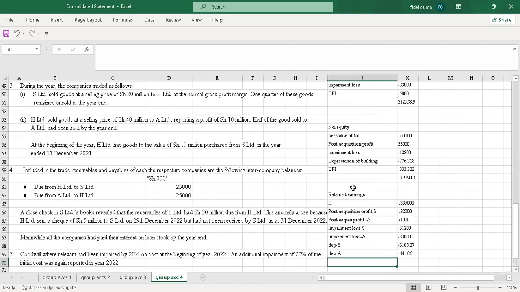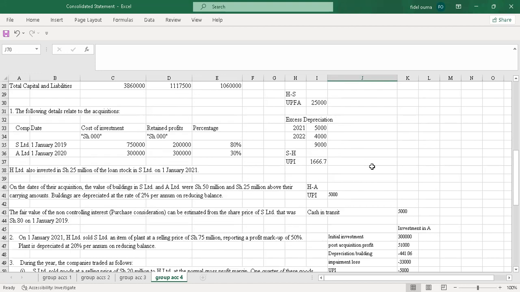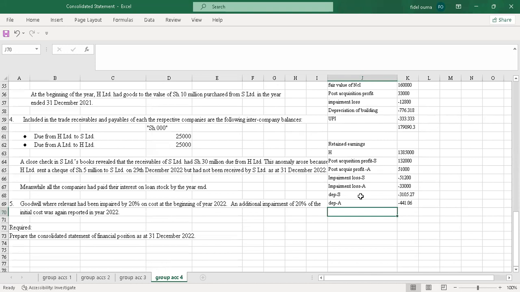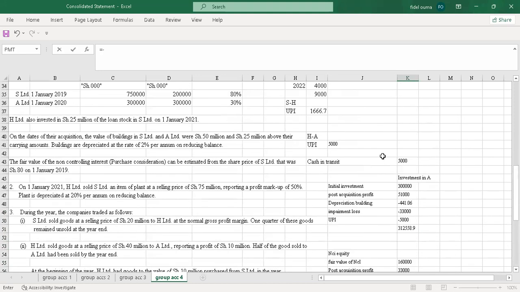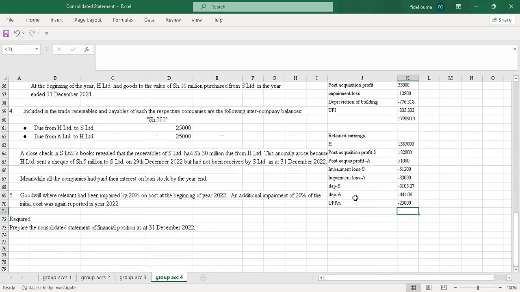I'll go to the next item, which now is the UPF. You can see it's from holding, from parent to subsidiary, so that's downstream. For UPFA, we deduct it from retained earnings and the PPE. So I'll deduct the UPFA completely. I just come here and say UPFA, then equals to, and pick the 25,000, this one. So I'll pick it and deduct it.